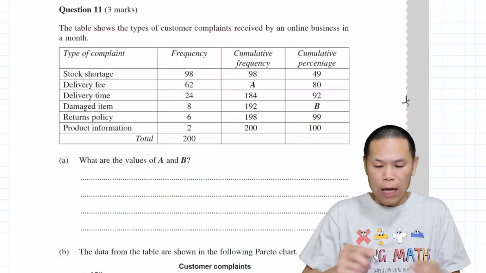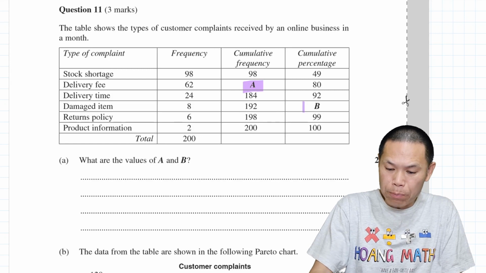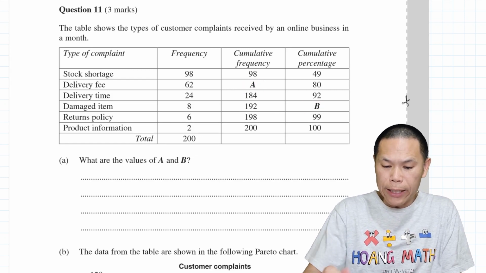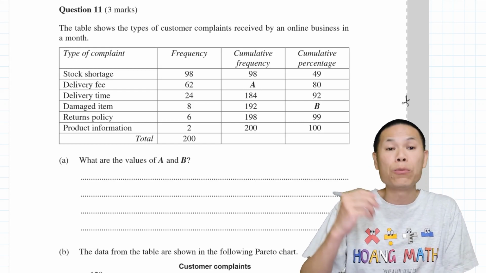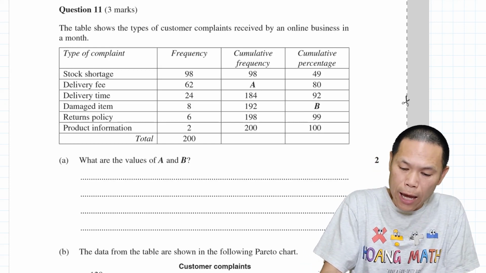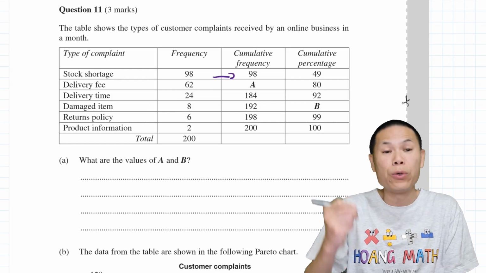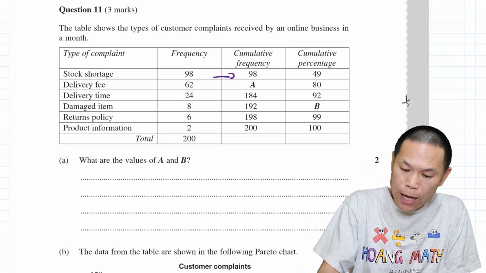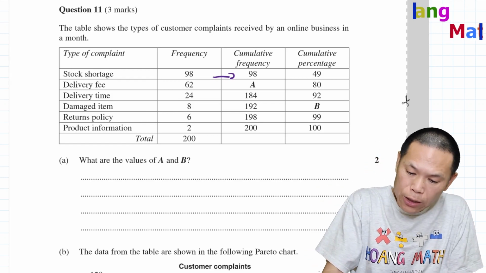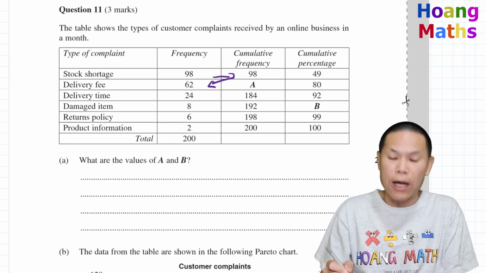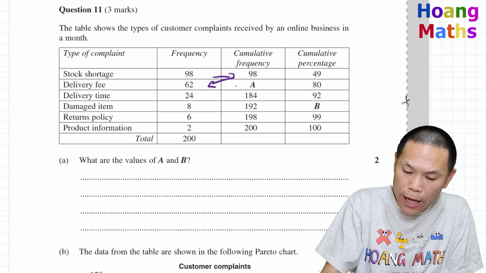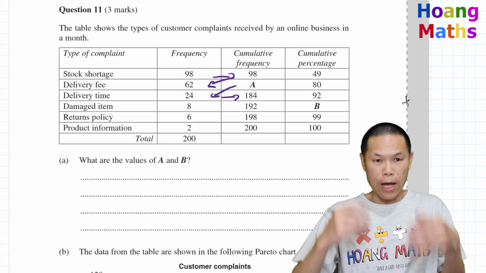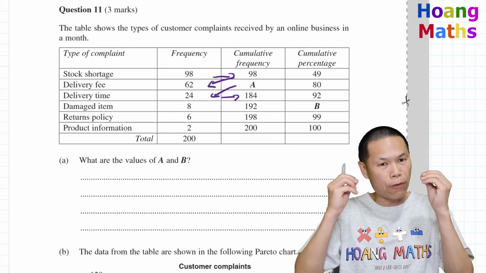To work out the value of A and B, we know that A is the cumulative frequency. To work out cumulative frequency, we start at 98 and write 98 down. To get the value of A, we go 98 plus this value, that is 62. Then for the next value we use A and add 24 to give 184. So we just need to work out the value of A.